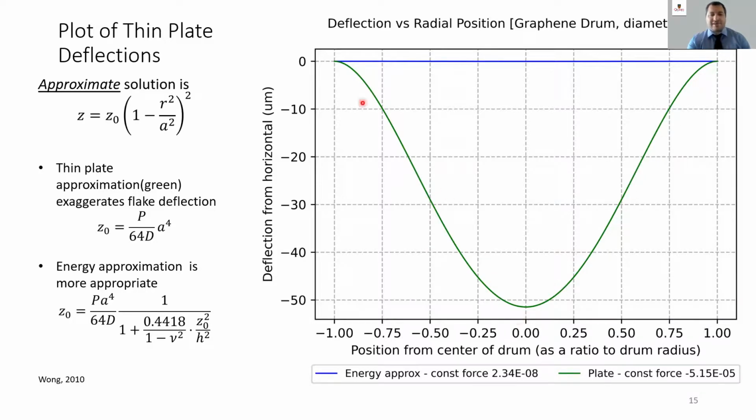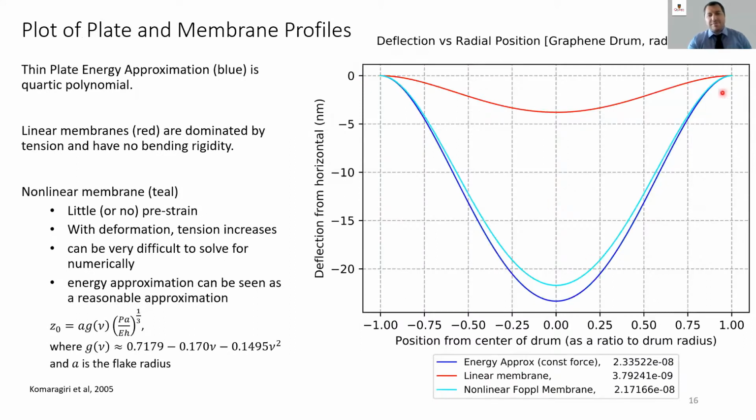vastly overestimate the deflection. Now, there is a more appropriate solution, which is an energy approximation, which is valid for finding the maximum deflection of these thin plates. And that is represented by this blue curve here. And yes, it is a curve. The blue curve from the previous slide is this blue curve here. This is the energy approximation.